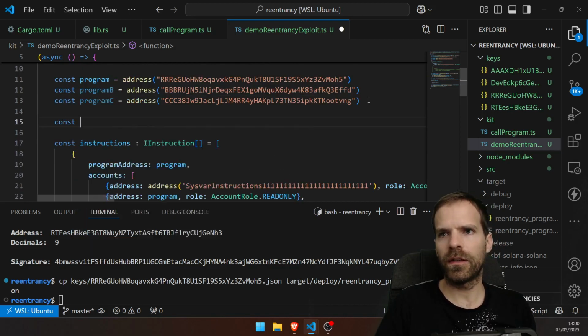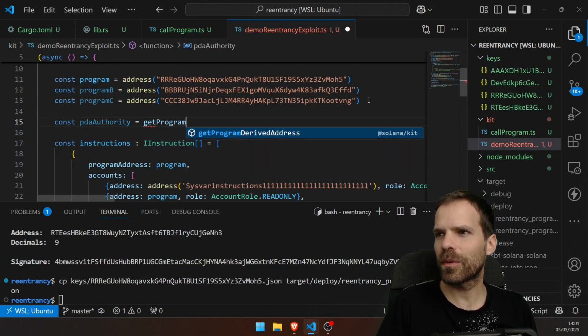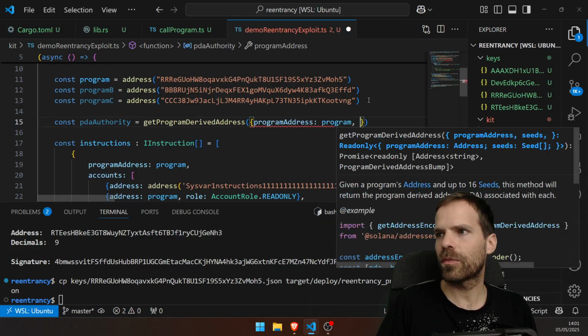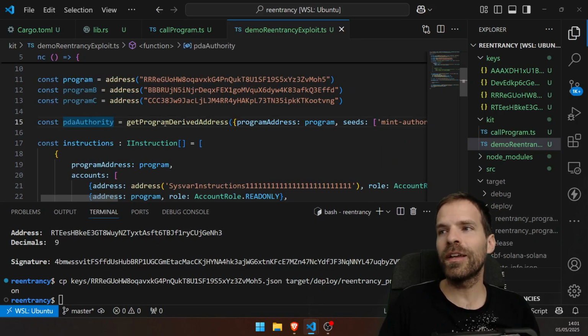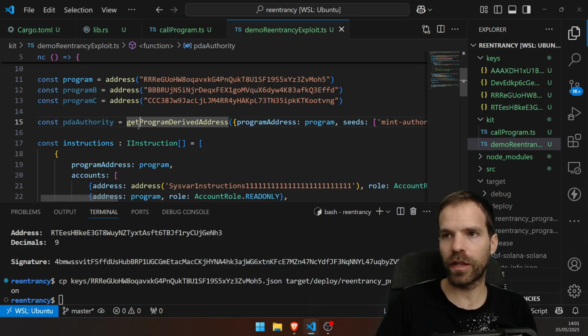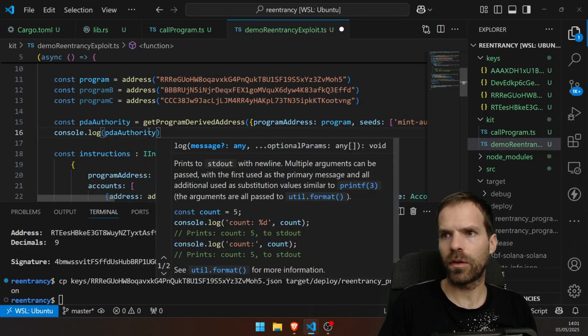What else we will need is a PDA authority. Was it get program derived address for this program, and the seeds, not like I care, mint authority, whatever. So I will give the mint authority to a PDA of that program. Check this out. Log PDA authority.